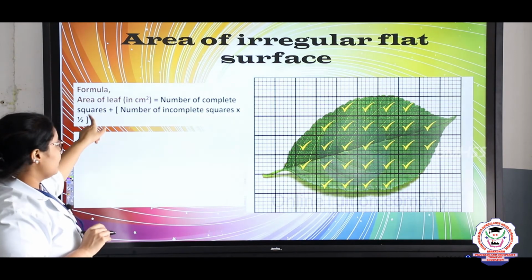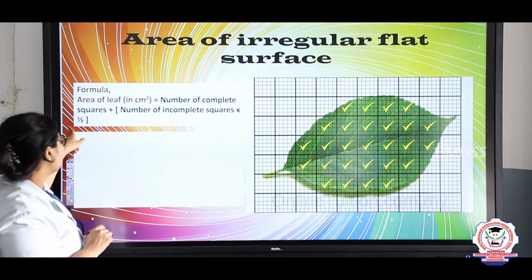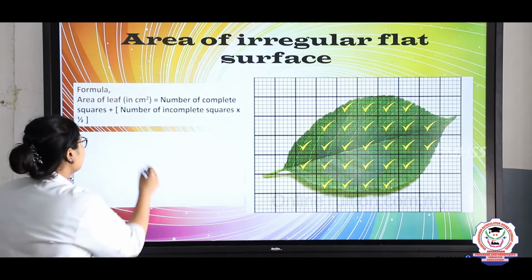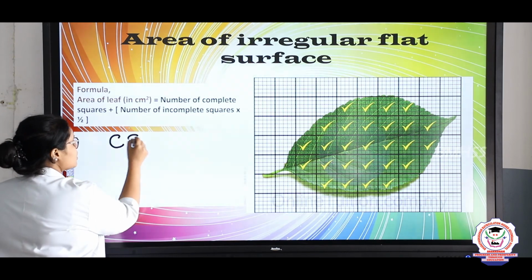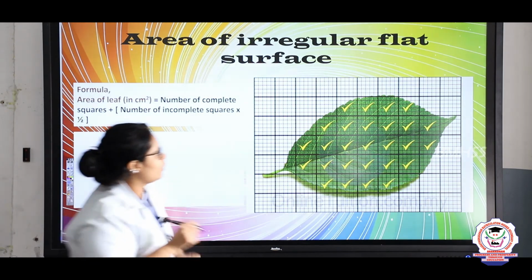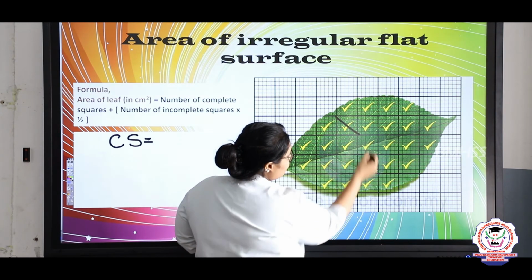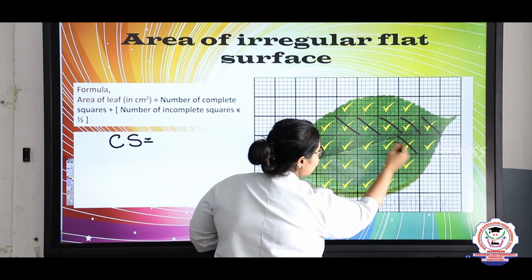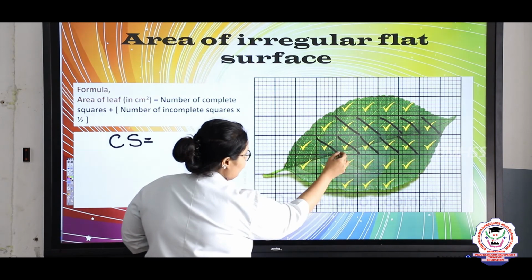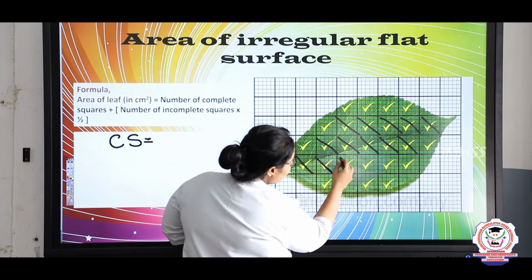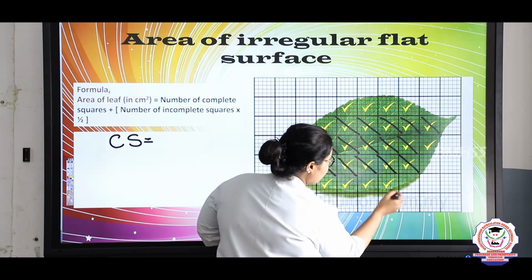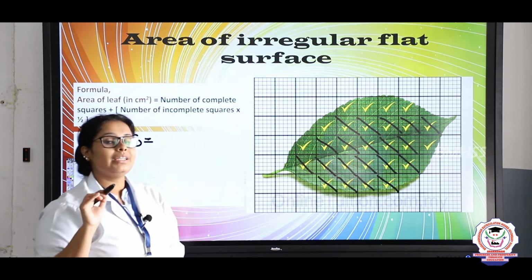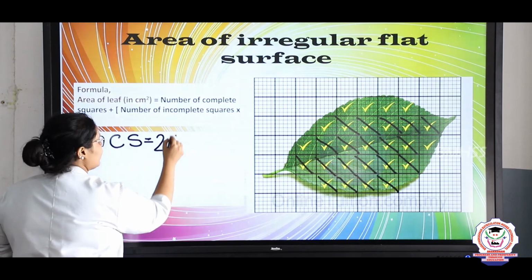It will be equal to number of complete squares plus number of incomplete squares multiplied by half. So first we will count how many complete squares there are. So we will write complete square is equal to how much? So let's count here. So this is complete 1, 2, 3, 4, 5, 6, 7, 8, 9, 10, 11, 12, 13, 14, 15, 16. Then 17, 18, 19, 20. So here 20 squares are filled. So you will write 20 here.